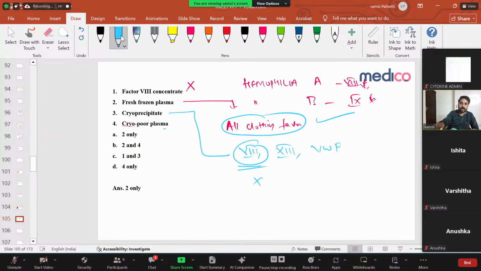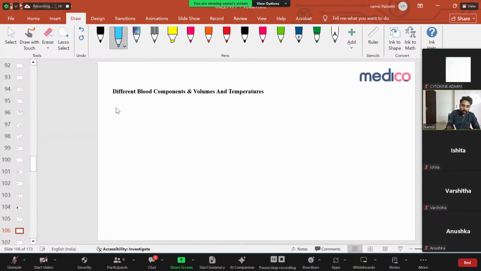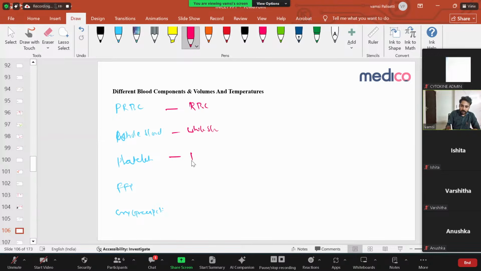Right, simple. Regarding this, a small point on different blood components. There is packed RBC, packed cell volume, whole blood, platelets, FFP, and cryoprecipitate. Very important. These are the 5 components you have to know. RBC contains only RBC, whole blood contains whole blood, platelets only contain platelets. FFP contains all the clotting factors, and cryoprecipitate contains factor 8, factor 13, and fibrinogen. Very important.